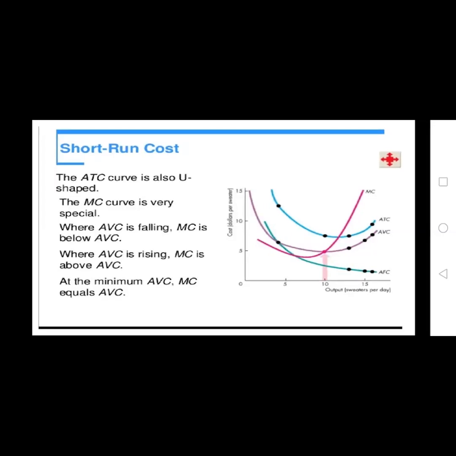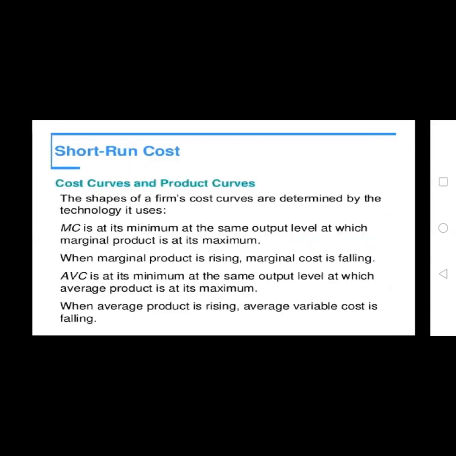But in this graph, I discuss the relationship between average variable cost and marginal cost. If average variable cost is falling, marginal cost is below average variable cost. Where average variable cost is rising, marginal cost is also above average variable cost. At the minimum of average variable cost, marginal cost equals average variable cost. This is the graph for short-run cost.